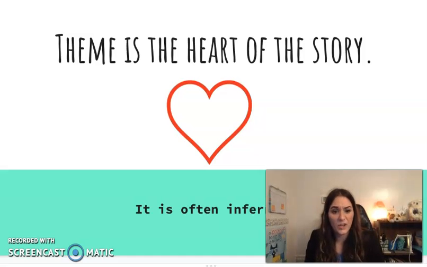And again, we can use this idea of an inference in lots of different areas of reading. And today we're going to use our inferences about what the text is telling us and what the text is conveying to us to help us infer what the theme of our poem, Where the Sidewalk Ends, is.